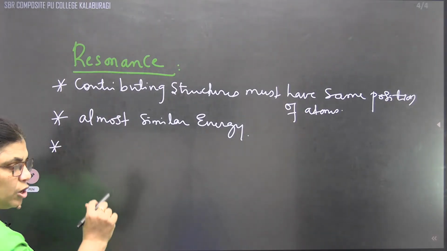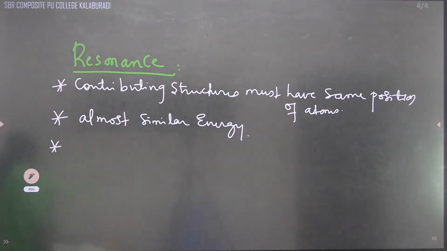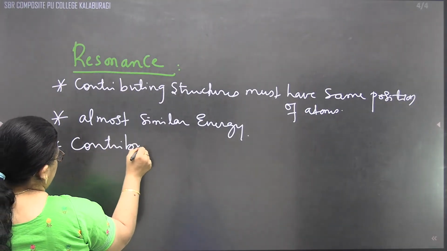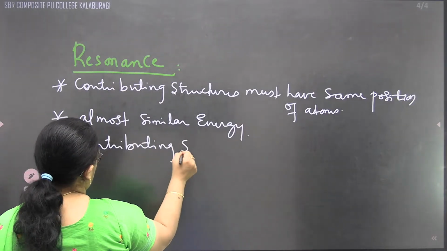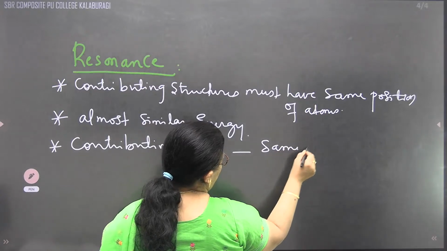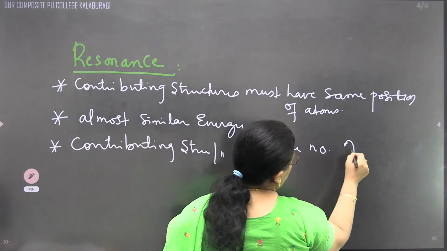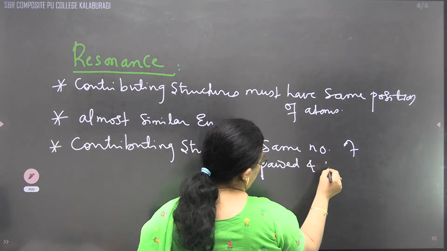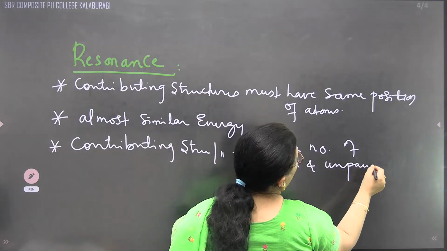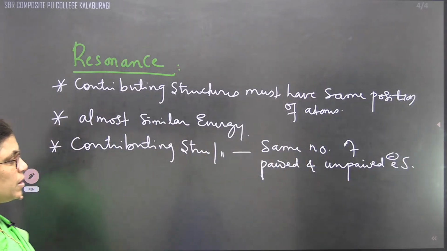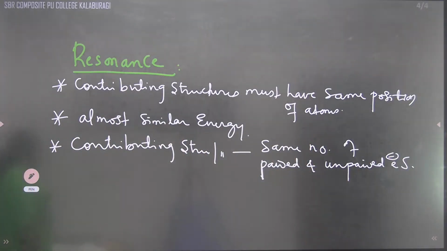So to get a resonating structure, the contributing structures must have the same number of paired and unpaired electrons. They must have what? Same number of paired and unpaired electrons.